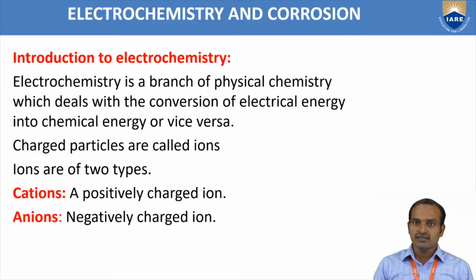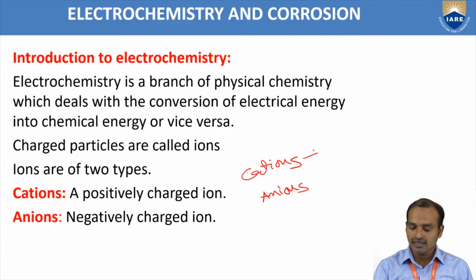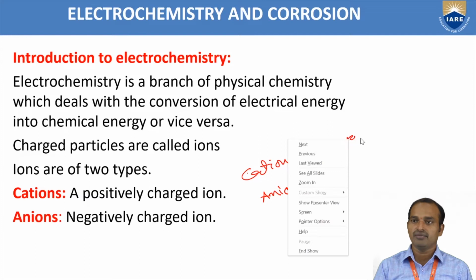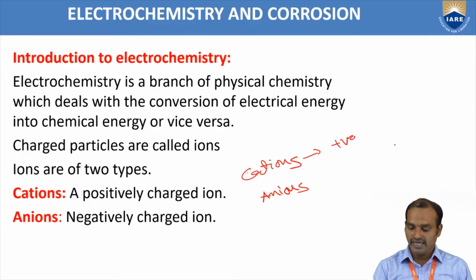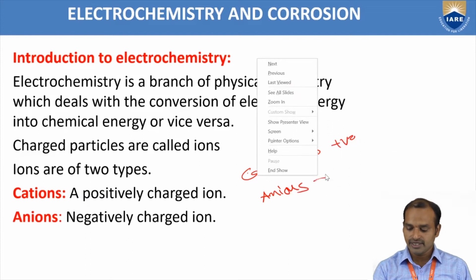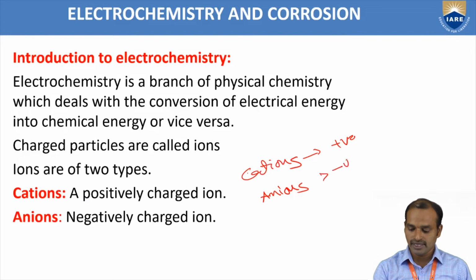In this, the charged particles are called ions. Those ions are cations and anions. Cations are the positively charged ions, and anions are the negatively charged ions.